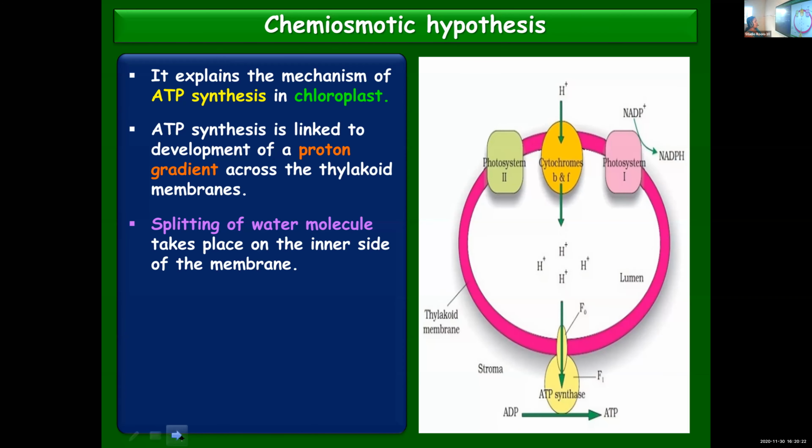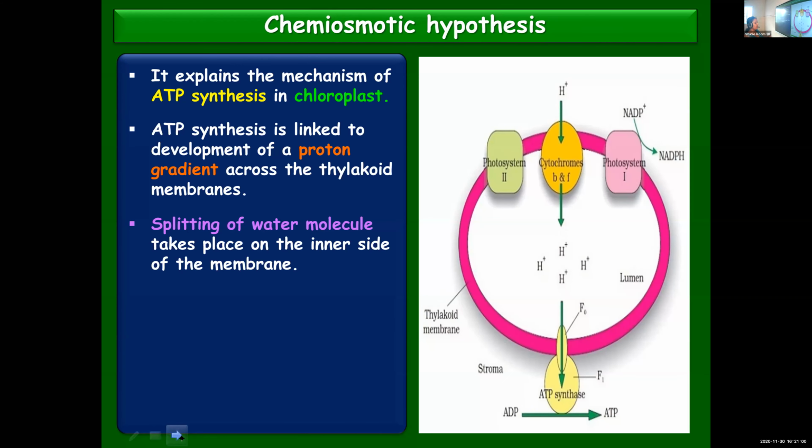There are different ways by means of which such a proton gradient is established. Now let's see what makes a difference in the concentration of protons inside and outside the thylakoid membrane. Outside means the stroma and inside the lumen of the thylakoid. What are the different steps involved in the formation of a proton gradient? If the concentration remains the same, there is no proton gradient. When there is a difference, you call it a proton gradient.